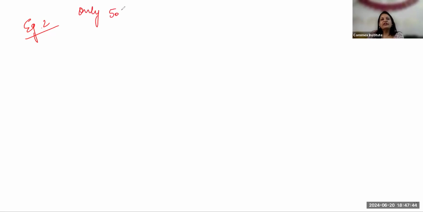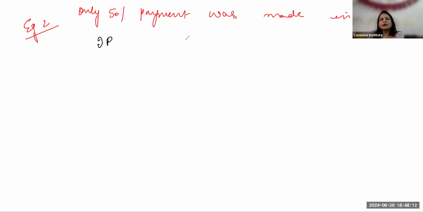Only 50% payment was made in cash. Okay. And remaining will be paid later on. So now how will it look like? See, that means the eligible amount for cash discount is only half of the amount. Okay, so we'll begin like this.